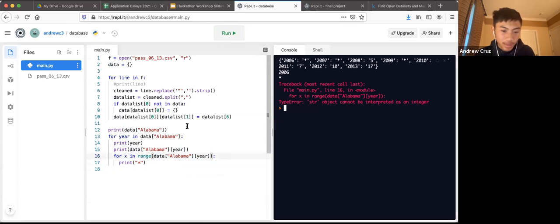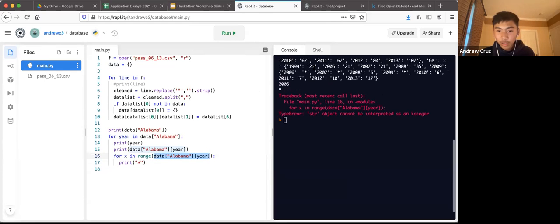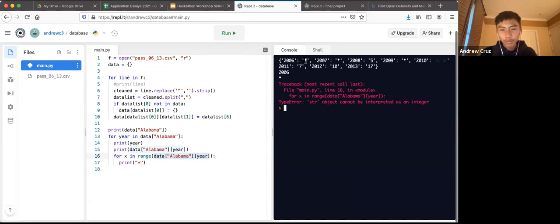Basically what this error means is that the number that we're putting into this parentheses right here has to be a number and it cannot be a string. And the problem is that, as you can see, sometimes the corresponding values are not always numbers. Sometimes they're asterisks if they don't have enough information. So one thing we have to do is check if we have a number, so then we can print stars. Because if we don't have a number and we have an asterisk, we don't want to print any stars.